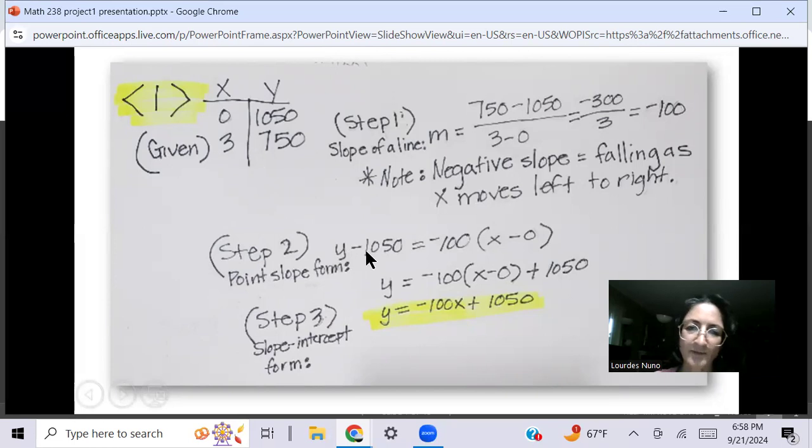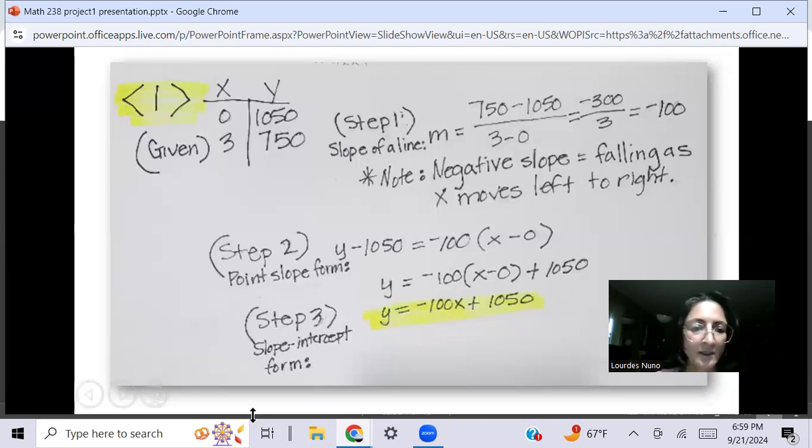We use y minus, and then we use the first point, where this is the x and this is the y. So we plug in those numbers and do the calculations. And we end up with this number here, which is in slope intercept form. And this is what we're going to input into our piecewise function for this piece right here.